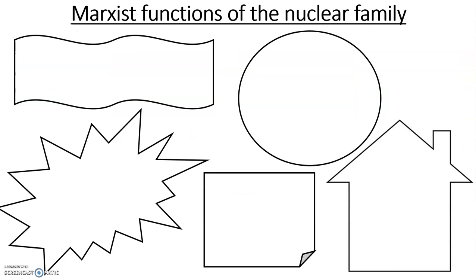So, the way we're going to do this is you will have this as an A3 sheet, or you can make notes on the computer, you can do it in your book. If you're using this for revision, you should have this big A3 sheet that we did in year 10. So, each of these different shapes represents a different function of the family in how the family helps with capitalism.